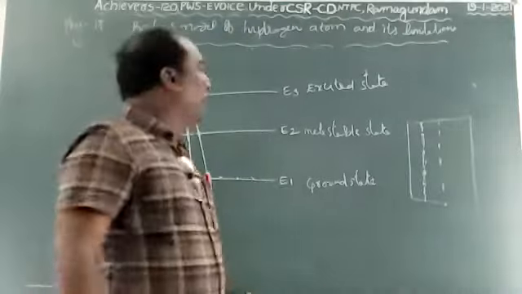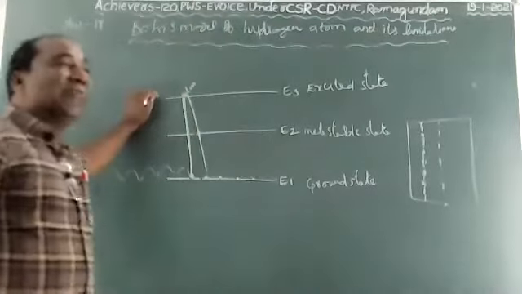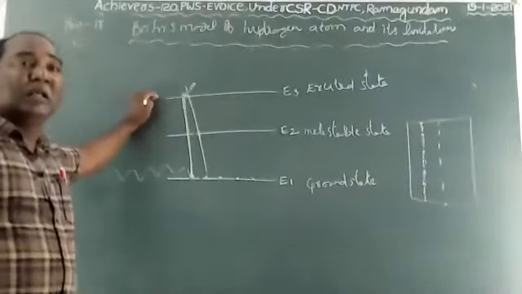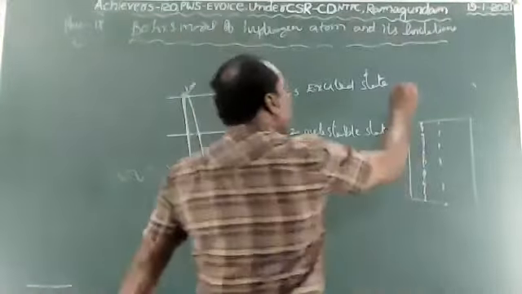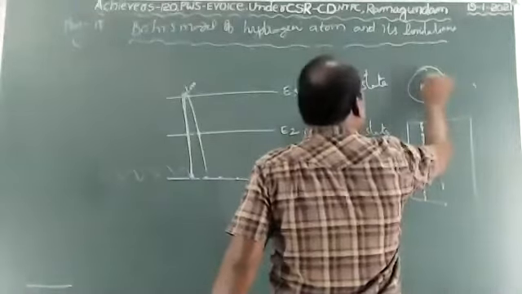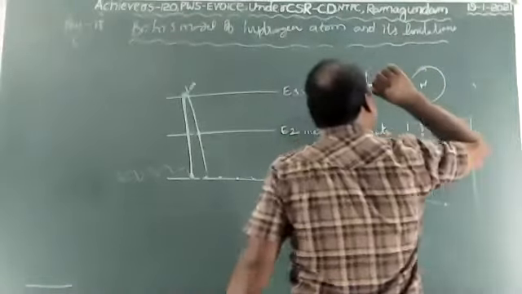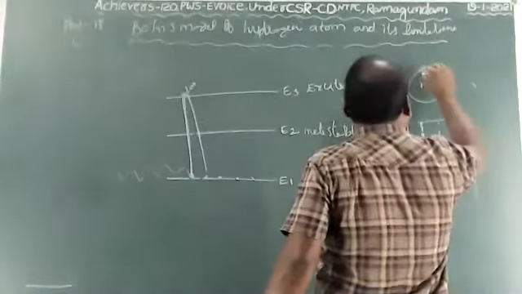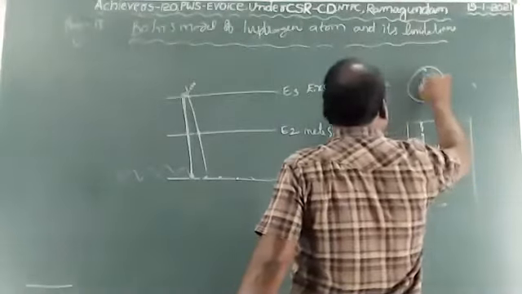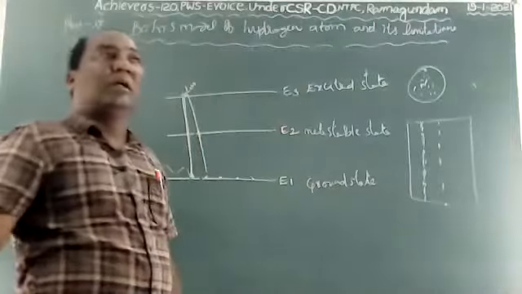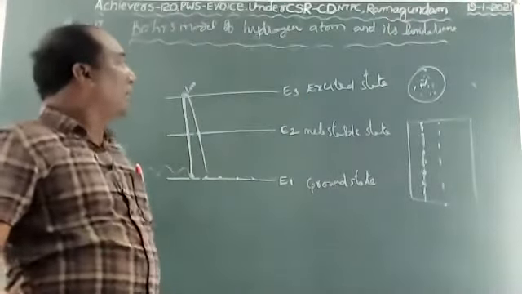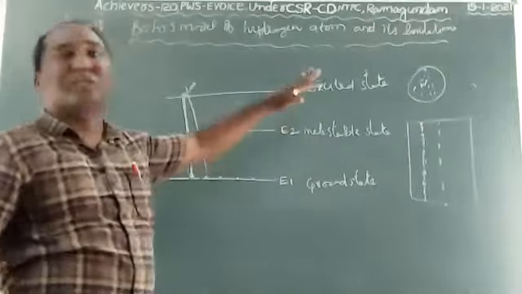Bohr's hydrogen atomic model, when observed with a high resolution spectroscope, for example the hydrogen atom, contains some finer lines inside. But Bohr did not account for these finer lines.